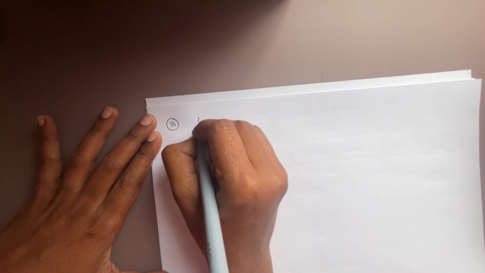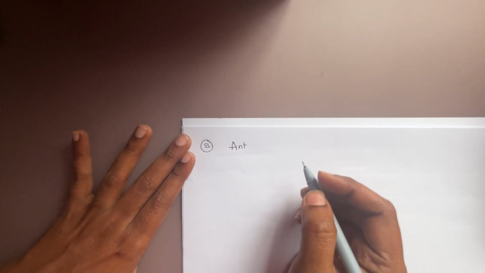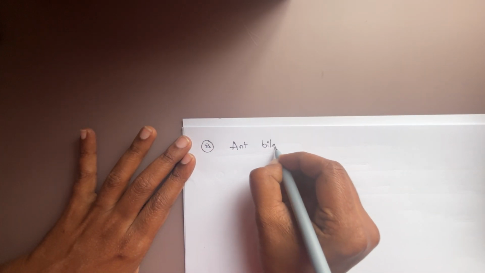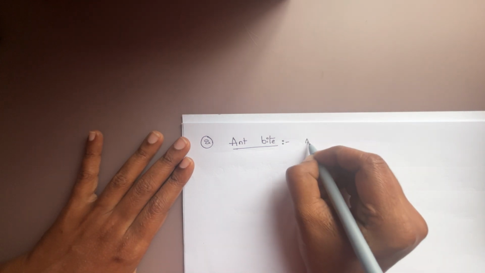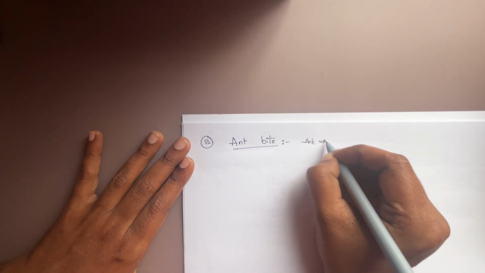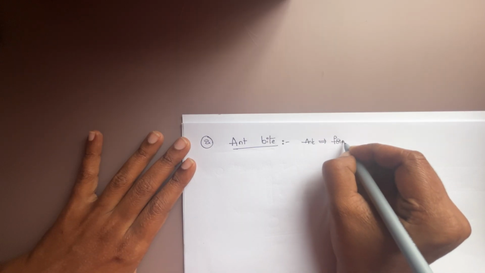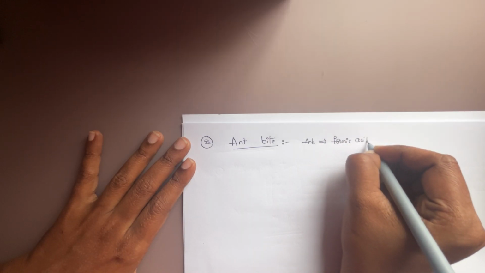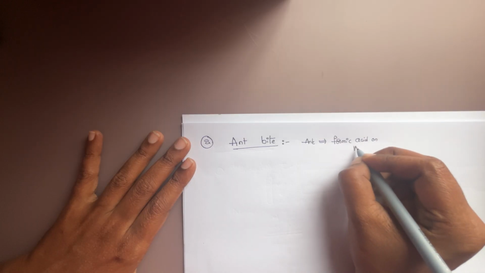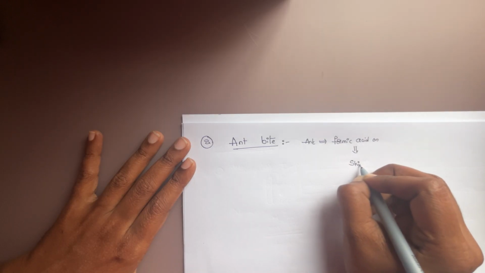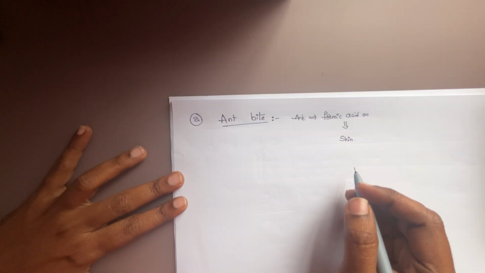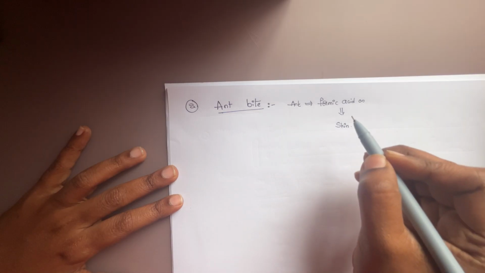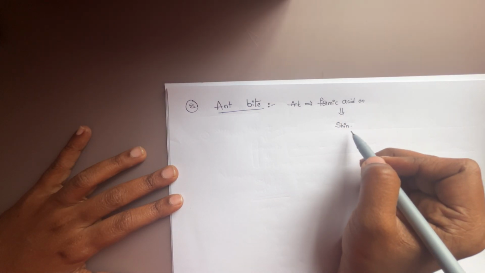The second one is ant bite. Usually whenever an ant bites, the ant releases formic acid onto the skin.